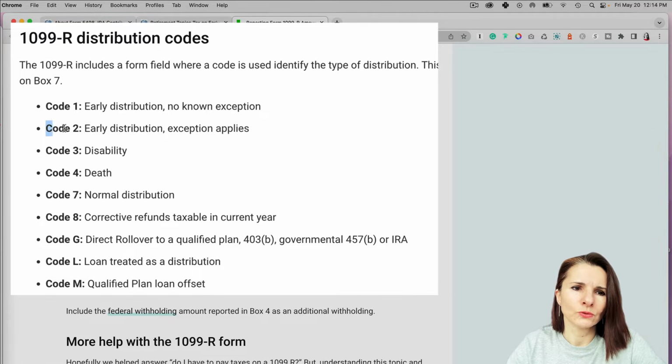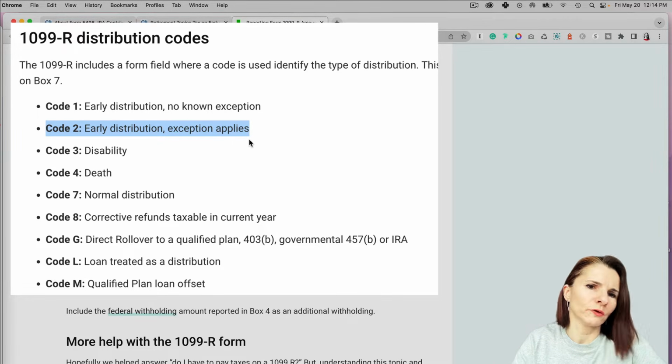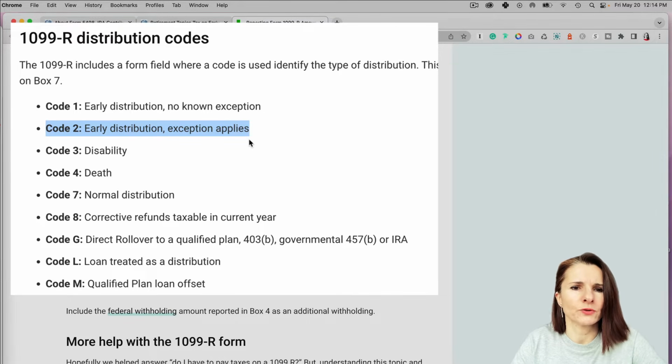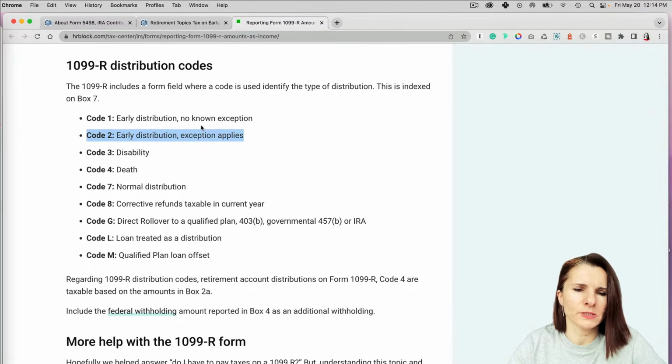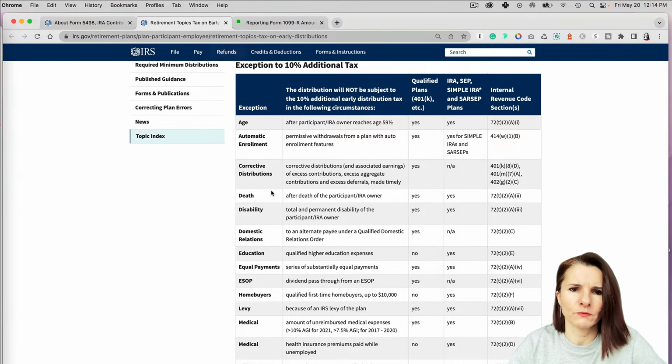Now, code 2 would indicate early distribution, with an exception. So you took out money early, before 59.5, and there is an exception. And I'll show you a couple of exceptions that you can have. Actually, let me go over them now.